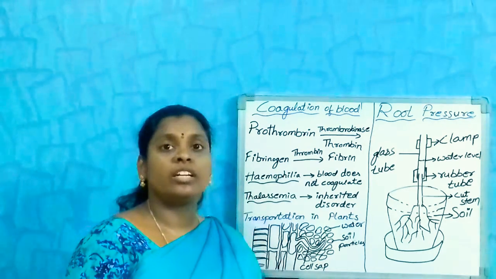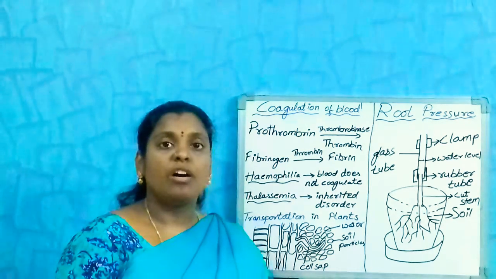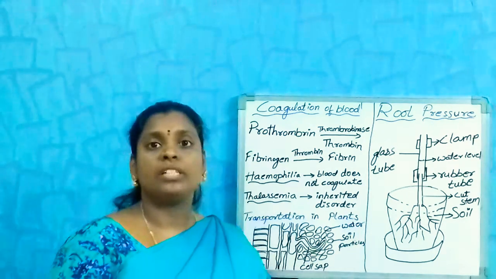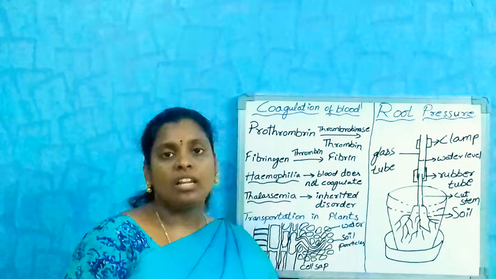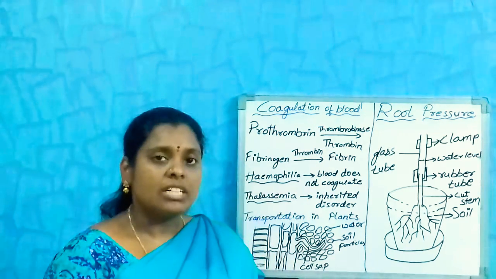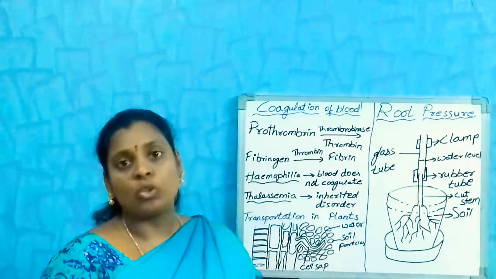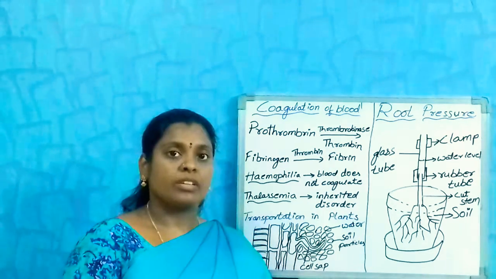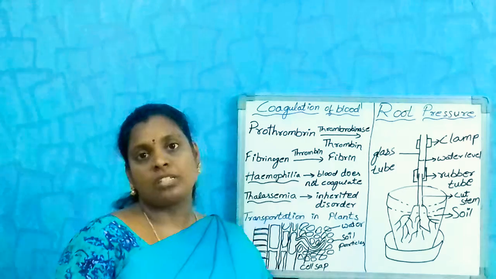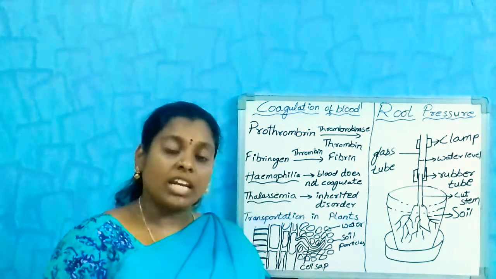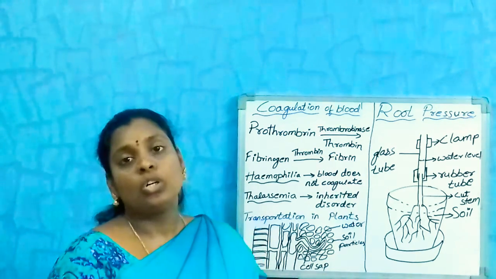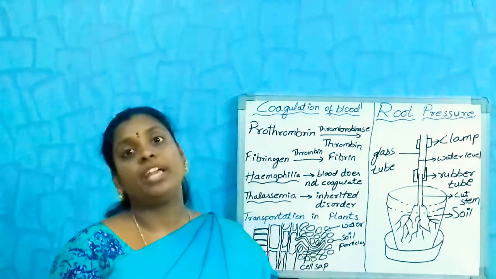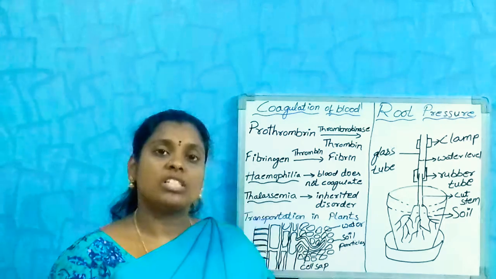Today we are going to learn about coagulation of blood. If any injury happens, the blood will bleed for some time from the wound. Again, it automatically stops on its own. How does it stop? What reactions stop the bleeding? And what happens if the bleeding continues without clotting?